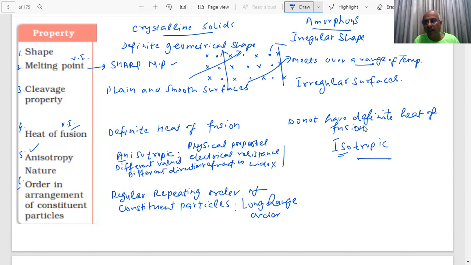Amorphous solids have only short range, regular repeating order. Note down, students. Note down every point. Everything is important. There can be a question in the paper on anything.